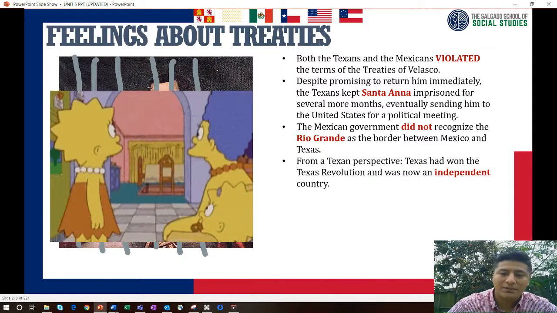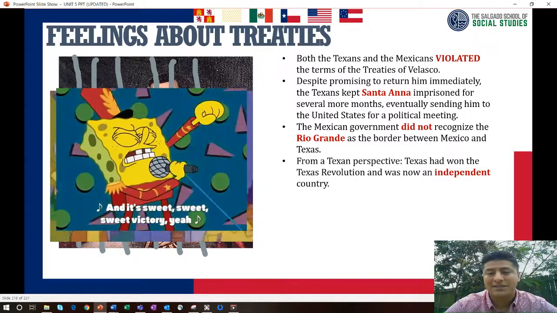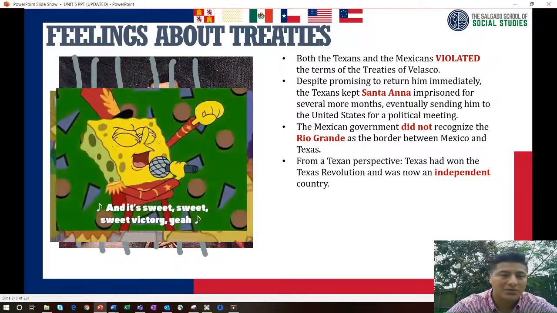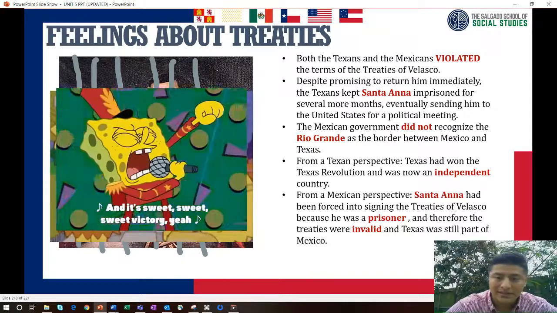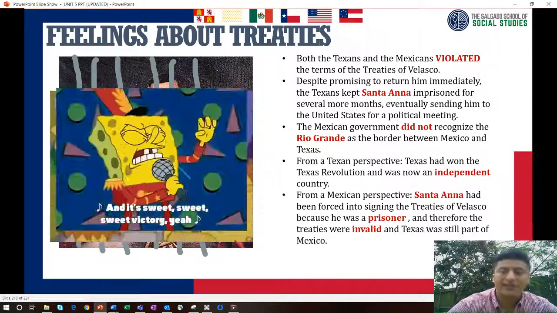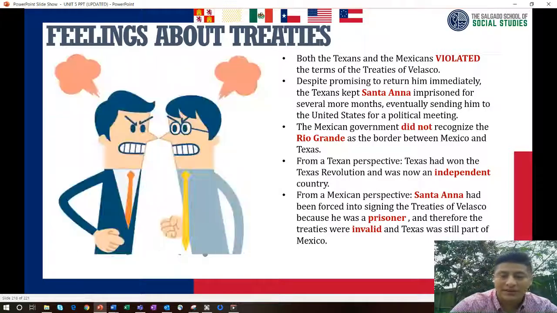And from the Texan perspective, Texas had won the Texas Revolution and was now an independent country. But the Mexicans, they were forced into signing the Treaties of Velasco because he was a prisoner, and therefore the treaties were invalid, and Texas was still a part of Mexico. So there was just a bunch of arguing, a lot of bickering, about stuff that should have been easy to follow. The treaties are supposed to be easy to follow, but none of them follow through. Later on, it gets resolved, but we'll talk about that more later on.